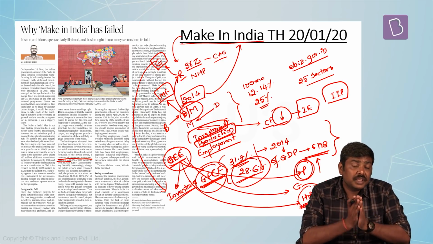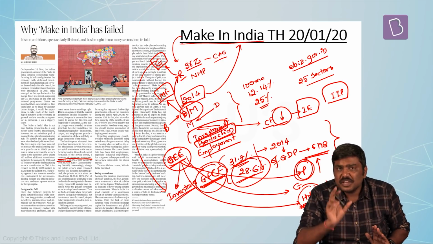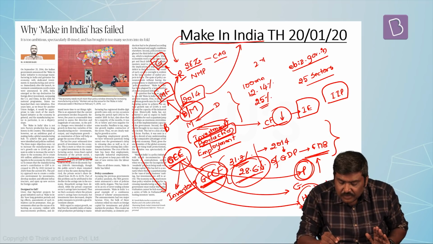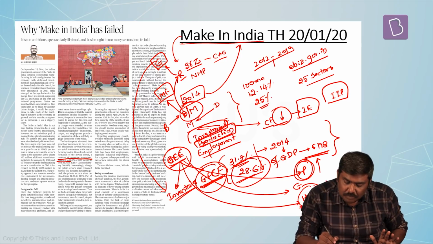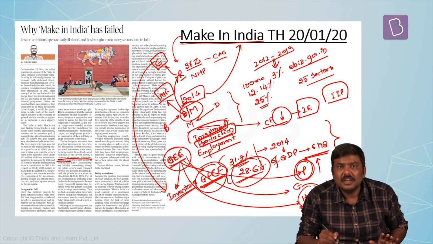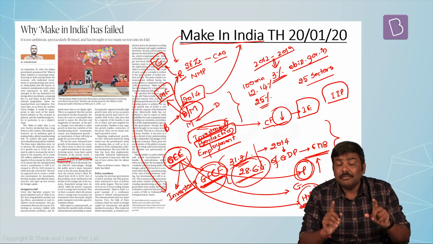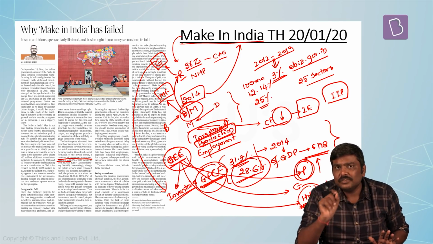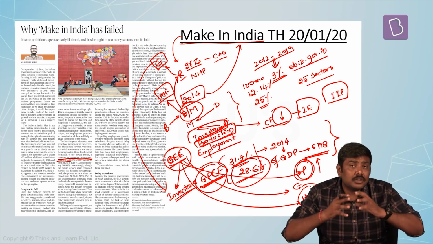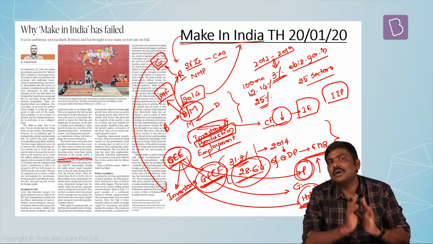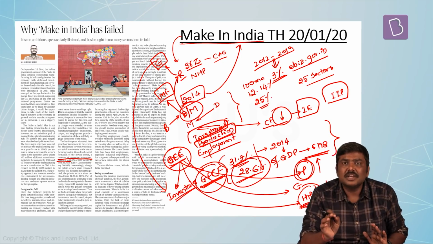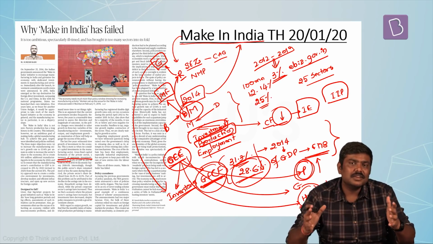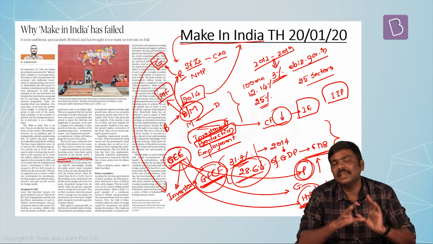As per the information given in this article, for the majority of the period between 2012 and 2019, the Index of Industrial Production on a monthly basis has averaged around 3%. In many of the months in this tenure, the IIP was also in negative terms. That is, the production had contracted rather than expanding in the market. In simple terms, the production has not increased as per the expected numbers under Make in India.